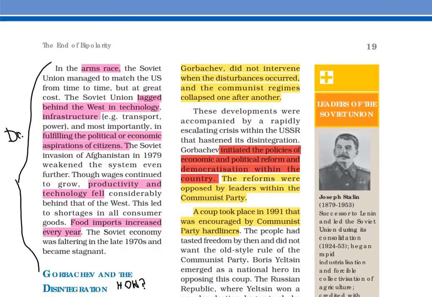The next drawback was that because of the arms race between the Soviet Union and the US, the Soviet Union lagged behind the West in technology, infrastructure, transport, and more importantly in fulfilling the political or economic aspirations of citizens. We are going to read about this in detail further.